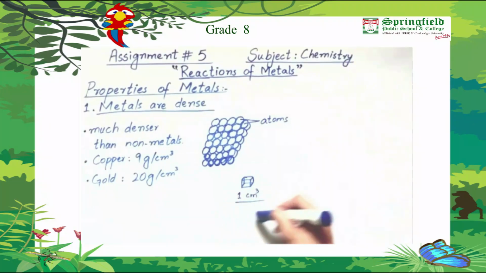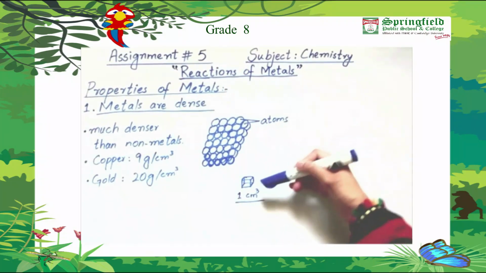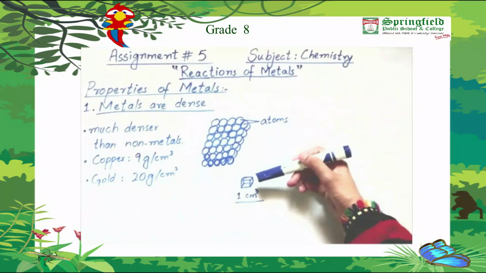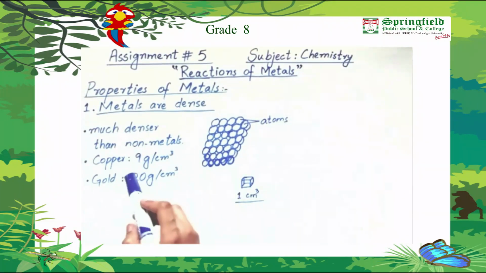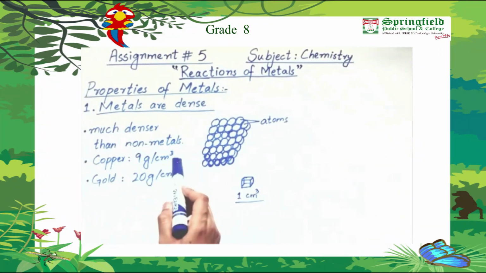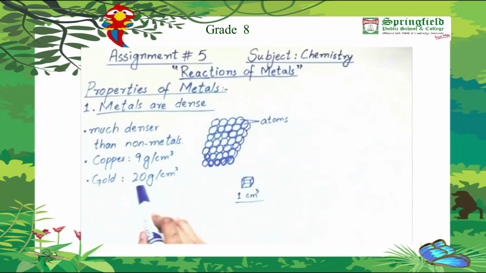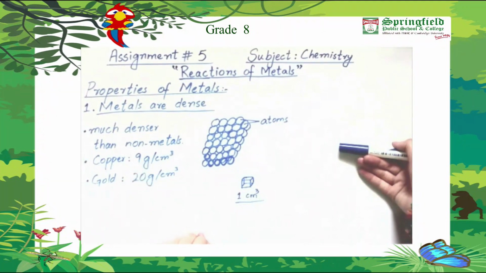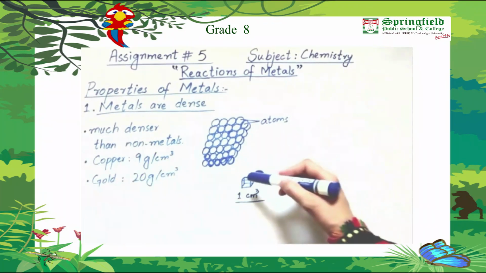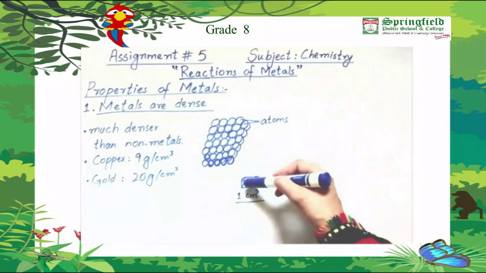As you can see this box, it is 1 centimeter cubed. It means that its volume is 1 cubic centimeter. And you can see that the density of copper is 9 gram per cubic centimeter and that of gold is 20 gram per cubic centimeter. What is meant by 9 gram per cubic centimeter? It means that 9 gram mass is accumulated only in this space.